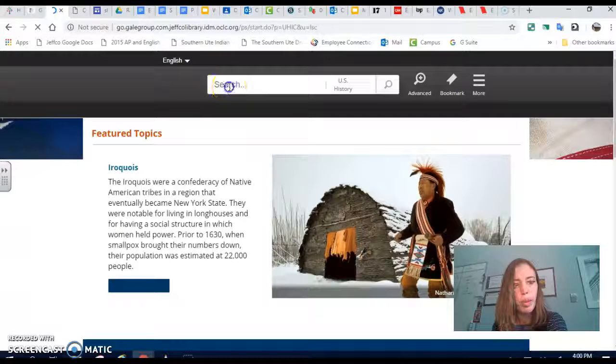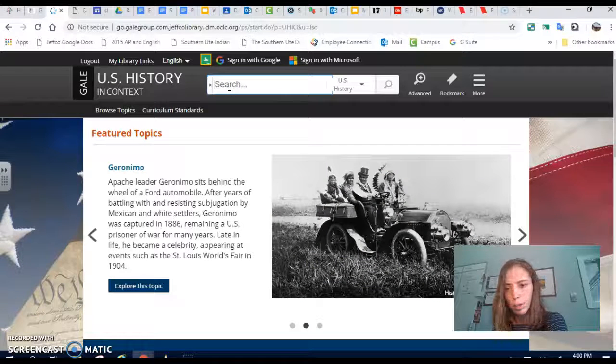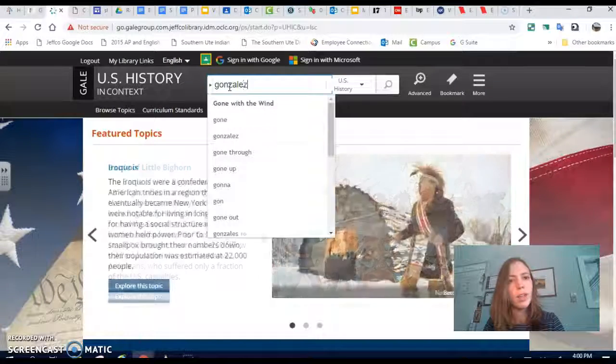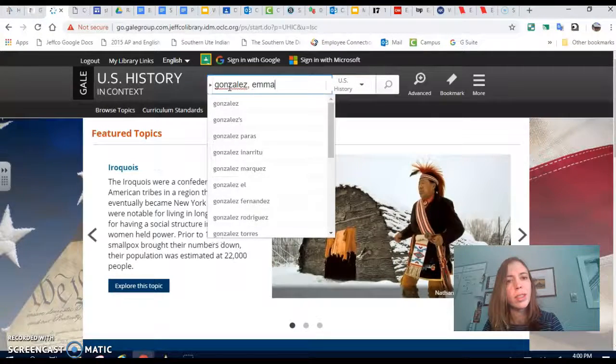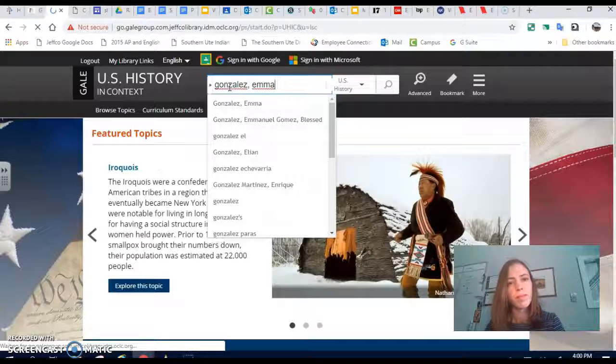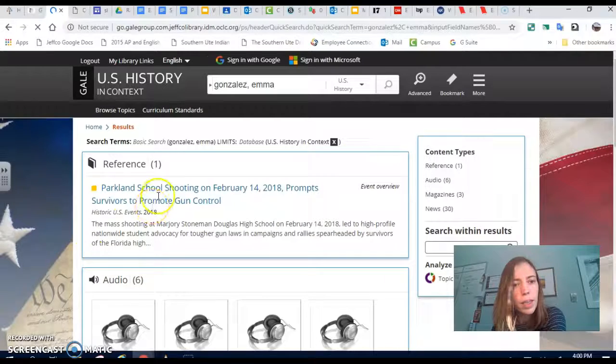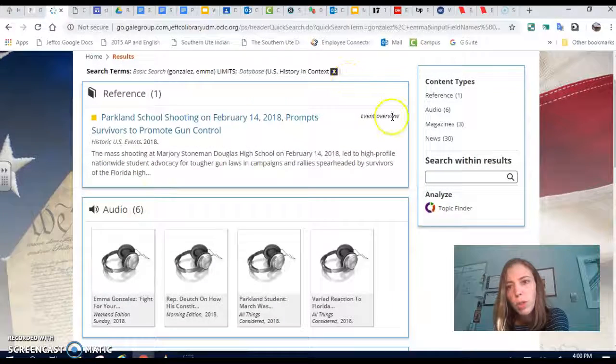So now up here, you're going to search for whoever it is that you are looking for, right? So one search that I did was Emma Gonzalez biography, then I just did Emma Gonzalez, whatever. So you have to make sure you spell it correctly, right? Gonzalez, Emma. And then we wait to see what comes up. I can see that I've got a bunch of different types of sources. If you look over here, you can see the content types. So news is where I found one of the ones that I liked, and reference was the other.